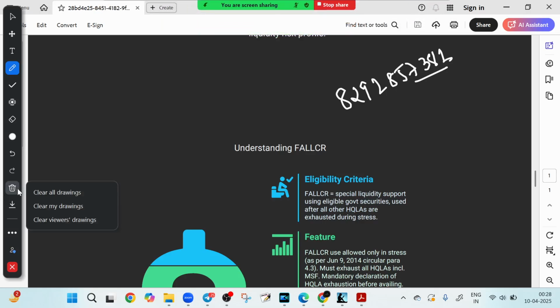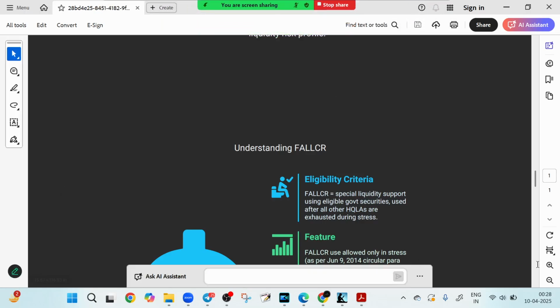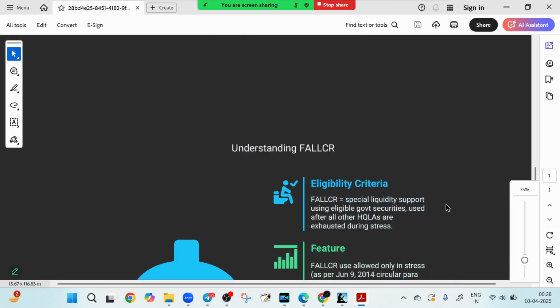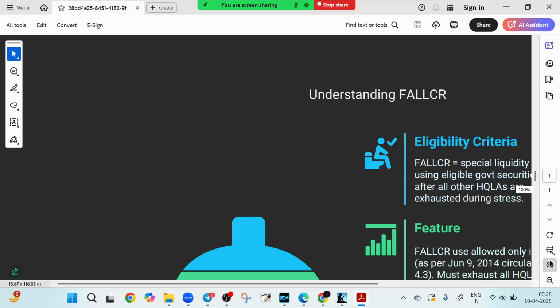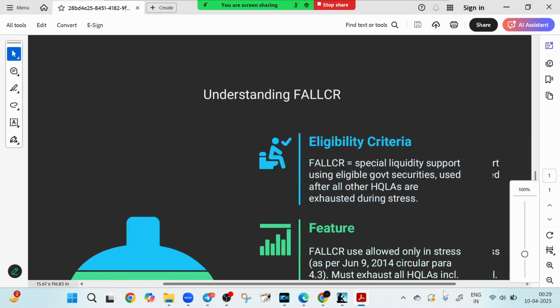Now friends, let's understand FALLCR. What is FALLCR all about? Just now we have discussed NSFR. So friends, what happens when a bank runs out of its top tier liquid assets during a crisis? Enter the safety net, that is called FALLCR, a strategic liquidity lifeline during extreme stress.